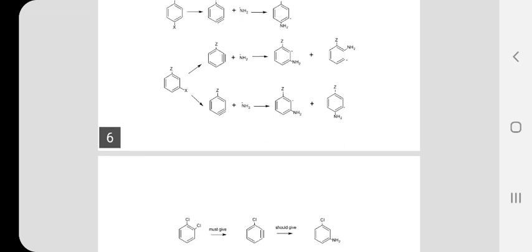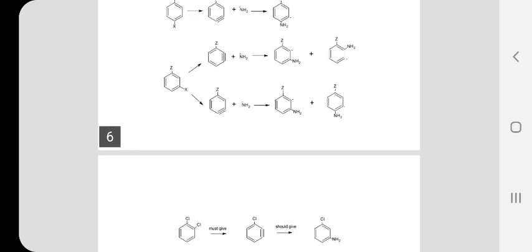Coming to the second type of intermediate obtained from the meta isomer, if NH2 minus attacks in the meta position, once again you get an intermediate where the negative charge is on the ortho carbon. If Z is offering an electron withdrawing inductive effect, it will be stabilized. As a result, the meta isomer is obtained as the product.